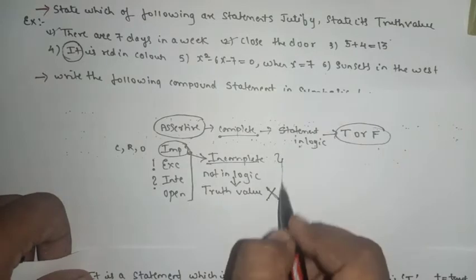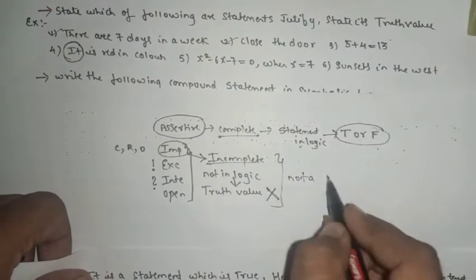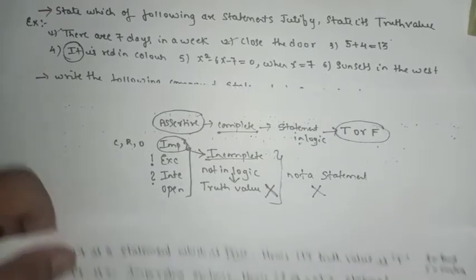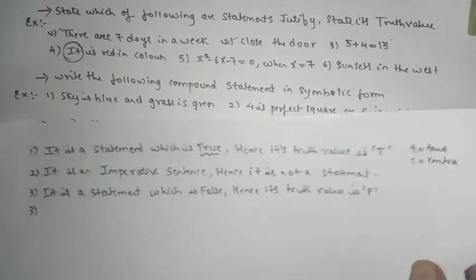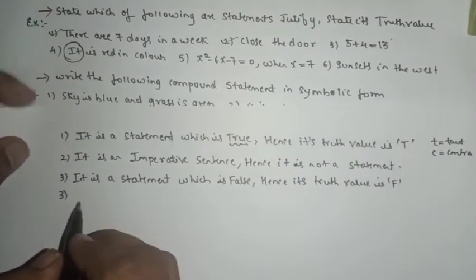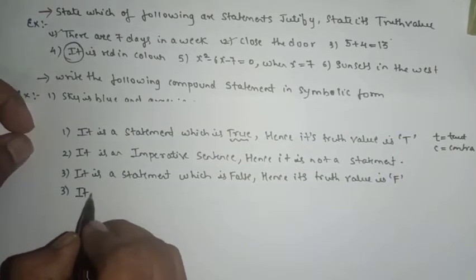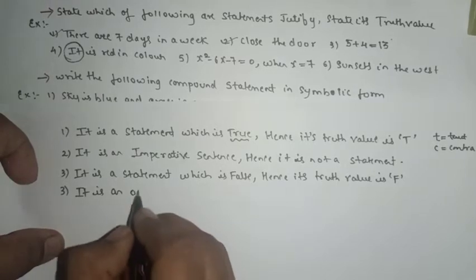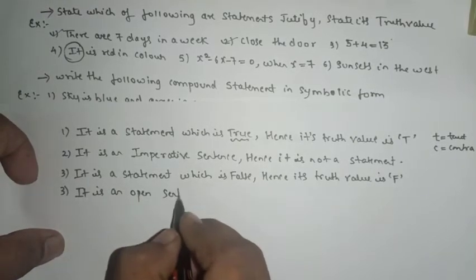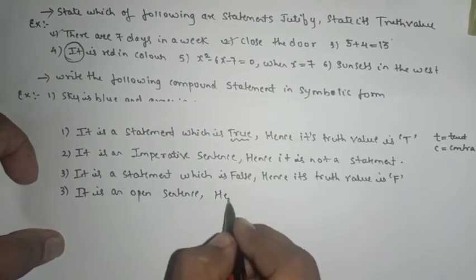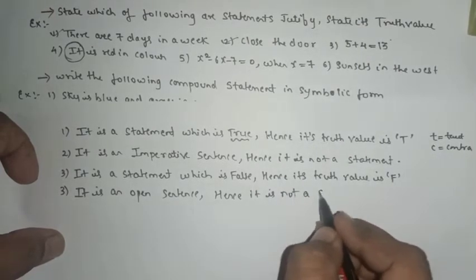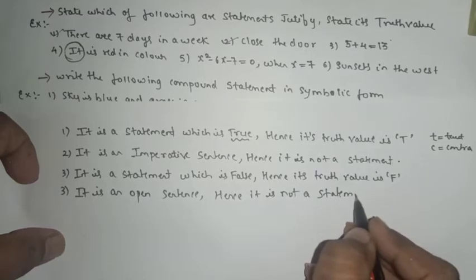ये सब क्या होता है? Not a statement. और इसका truth value नहीं आएगा. So I will write, it is an open sentence, hence it is not a statement.